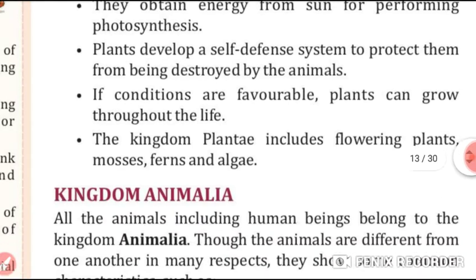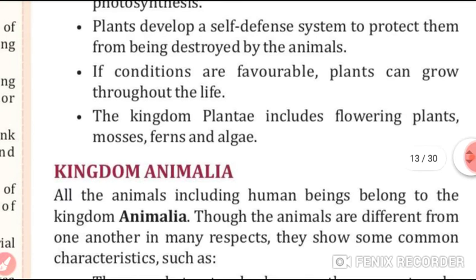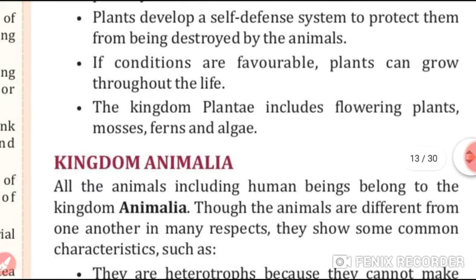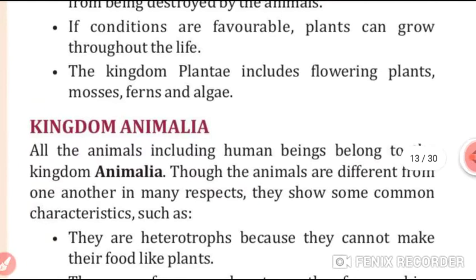They develop a self-defense system also to protect themselves from being destroyed by animals. If conditions are favorable, they can grow throughout their life. This kingdom includes flowering plants, mosses, ferns, algae, etc.